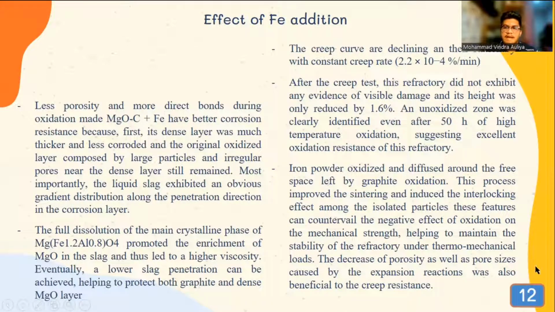Iron powder oxidized and diffused around the free space left by graphite oxidation. This process improved the sintering and induced the interlocking effect among the isolated particles. These features can countervail the negative effect of oxidation on the mechanical strength, helping to maintain the stability of the refractory under thermomechanical loads. The decrease of porosity as well as pore size caused by the expansion reaction was also beneficial to the creep resistance.